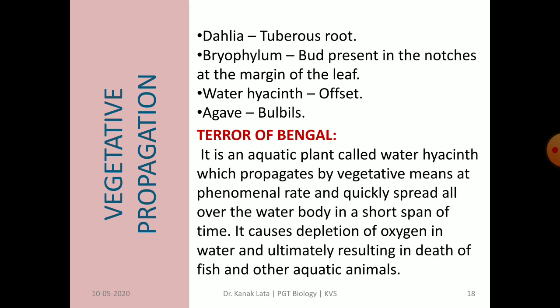Terror of Bengal. Have you heard the name of this plant? That is water hyacinth. It is an aquatic plant and it is a very good example of vegetative propagation. It propagates by vegetative means at a very high rate and spreads quickly over the surface of a water body in a very short span of time. Due to this, it causes depletion of oxygen in water and finally causes death of fishes and aquatic animals.